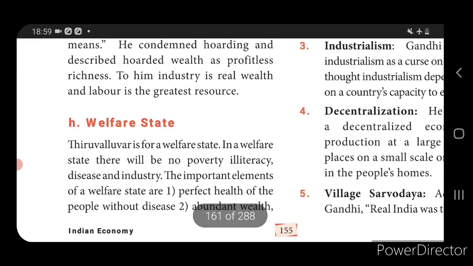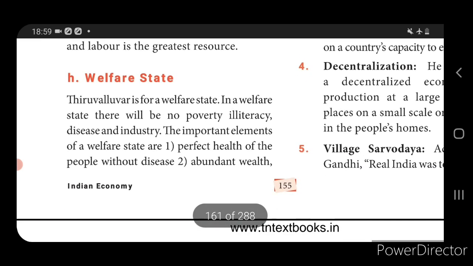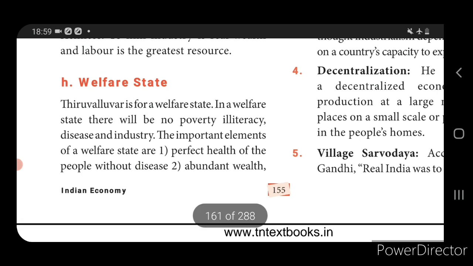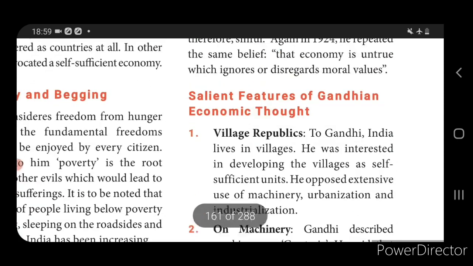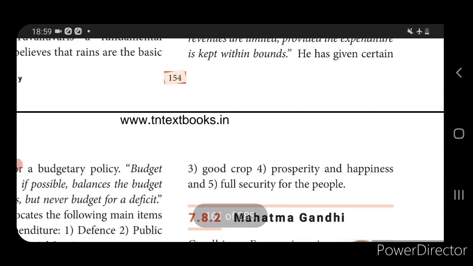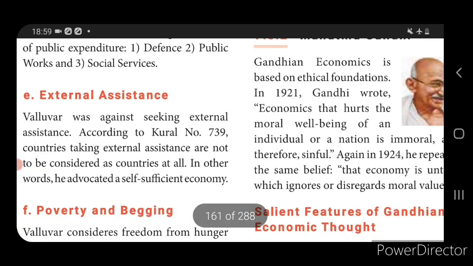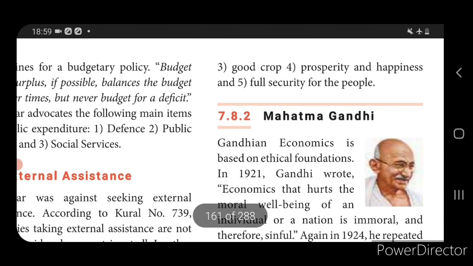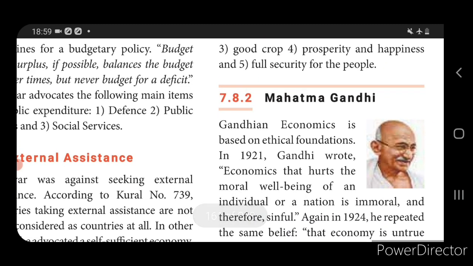Then next, the last one, is the welfare state. So welfare state means he gives more importance to the perfect health of the people without disease, and abundant wealth. And third one, good crops. Fourth one, he gives more importance to prosperity and happiness. Fifth one, full security of the people. So he has explained and given more importance to the welfare state. Okay. So next we move to the Gandhian economic ideas.